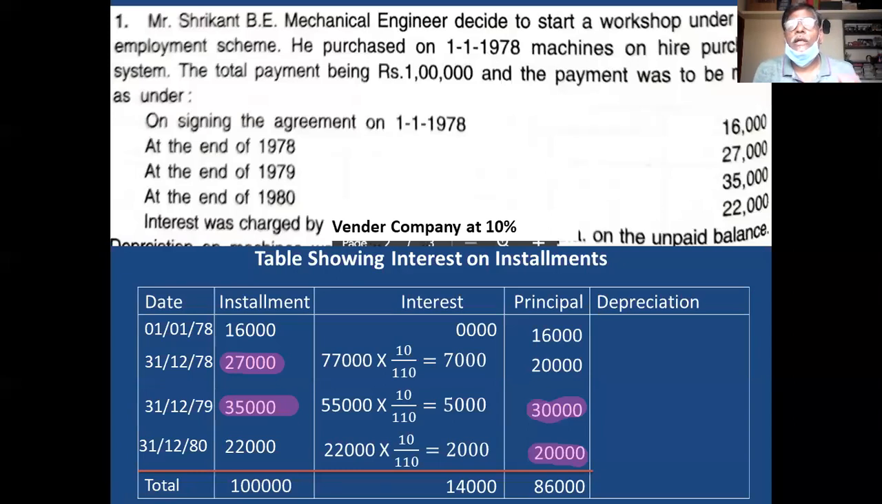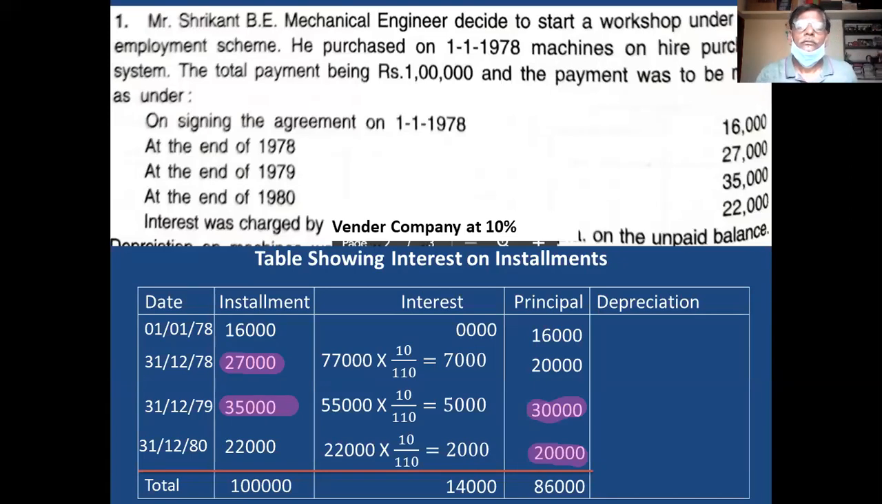Principal column total is called as cash price. Remember this. Okay. What is the cash price? 86,000. This is the second method of calculating the interest. Any doubt about this? Repeatedly you go through the video. Then automatically you will be perfect in the calculation of interest. Clear?